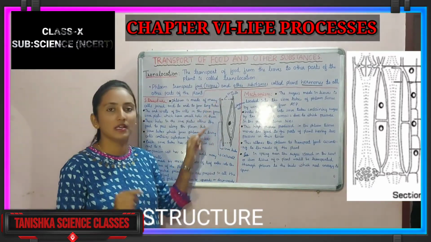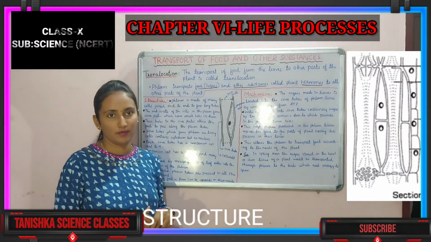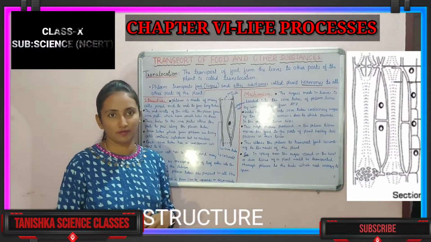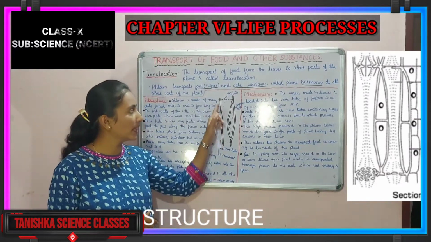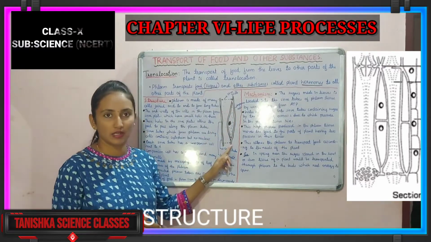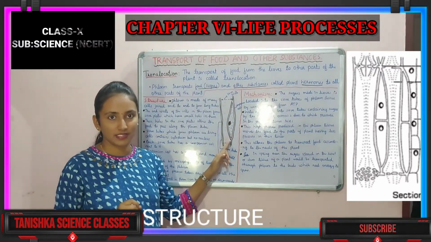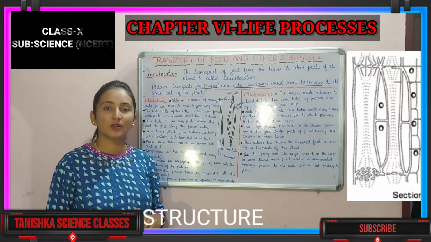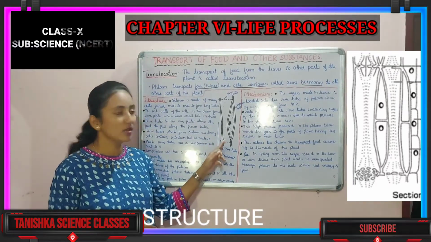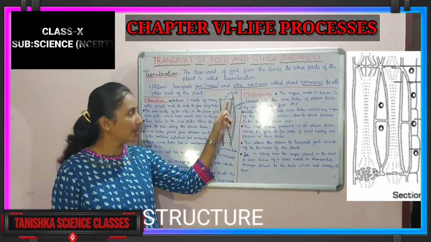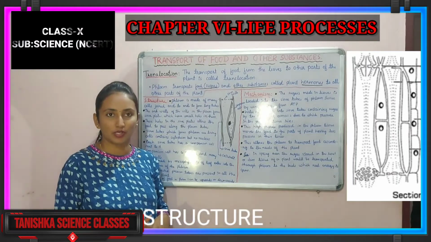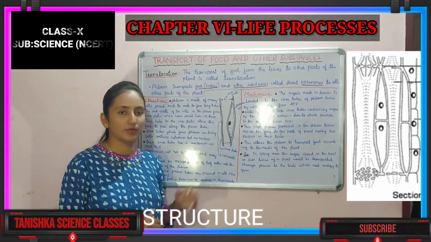These sieve plates contain holes in them. Through those holes, food and other substances are transported. Understood? And something we are observing here looks like a cell. It is called the companion cell. It is always attached to the sieve tube. So what is the sieve tube? The tube with those holes I told you about is called the sieve tube. Through it food is transported. The sieve tube is nothing but the phloem tissue.